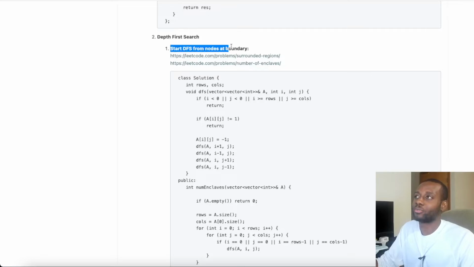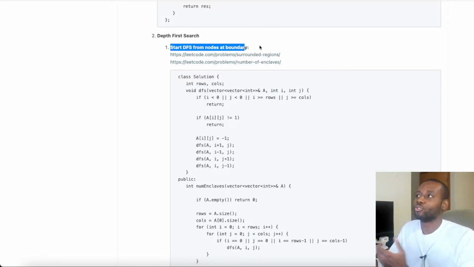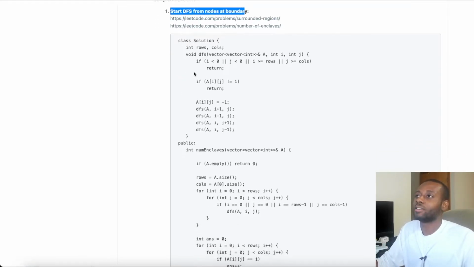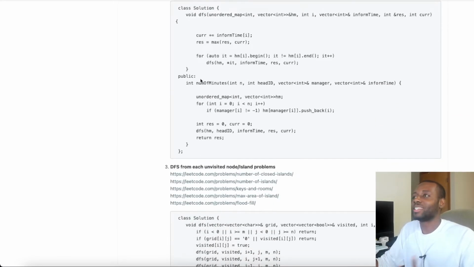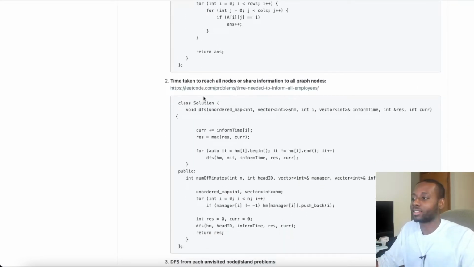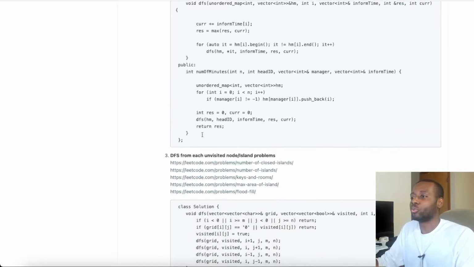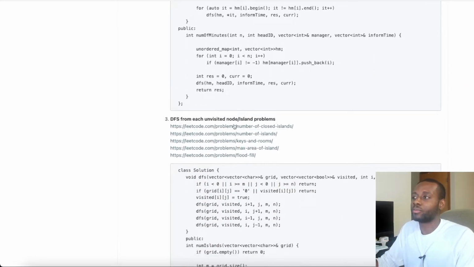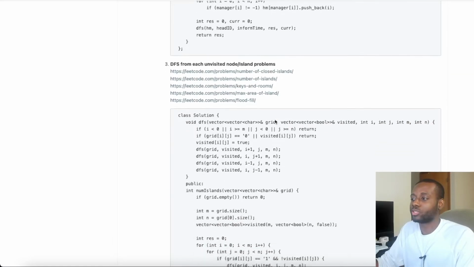So you see start DFS from nodes at boundaries, right? So those are the questions that relate to that. And then going through this, man, really gets you up to speed. You see all the different types, different kinds of thinking and logic that exists. So that really helps you out a lot, guys. I'm saying you could see DFS from each node, from unvisited node item problems. So you could see all the different things, guys.